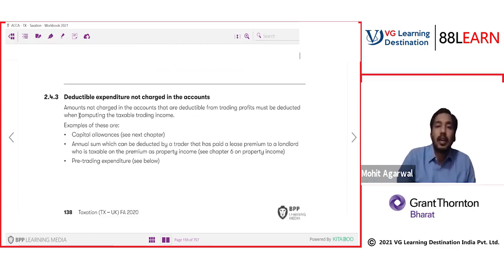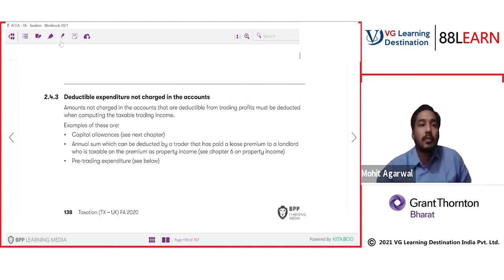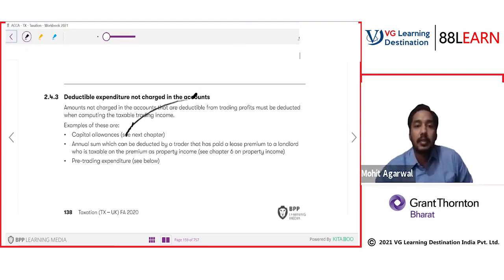Deductible expenses not charged in the accounts. Now, there are some expenses which are not in accounting but are specifically in income tax only. First is capital allowance, meaning depreciation as per income tax. To know more about depreciation as per income tax, we have to check in the next chapter.